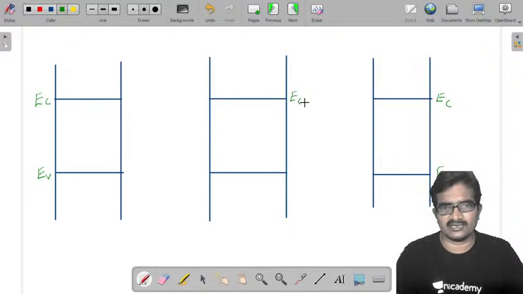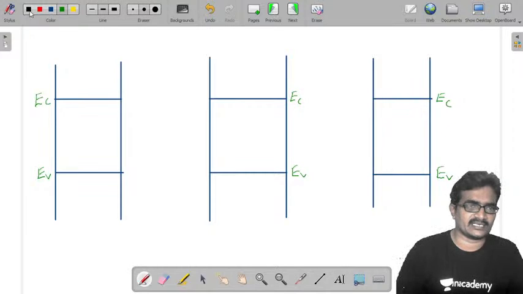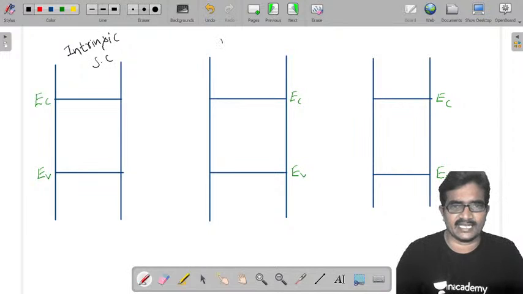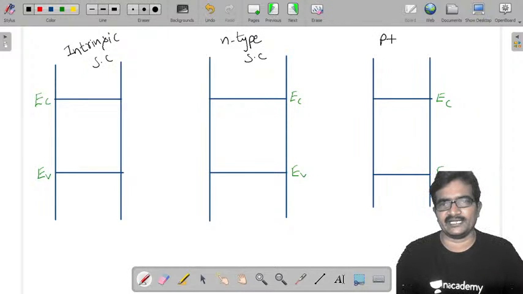This is intrinsic semiconductor, this is n-type semiconductor, and this is p-type semiconductor.